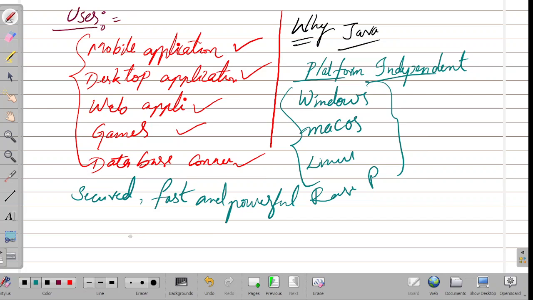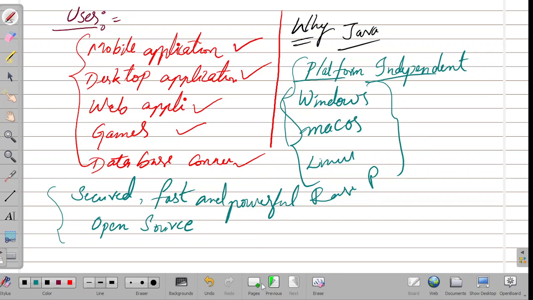At the same time, it is open source and free. Anyone can use it. So these are some of the features for why we are using Java. Because of these features, we are going to use Java as our language. So this is the basic introduction about Java.